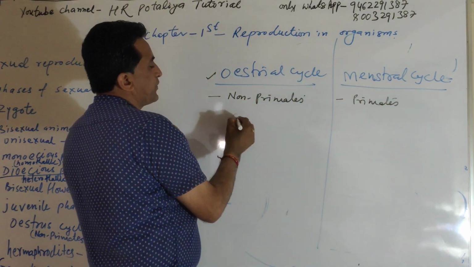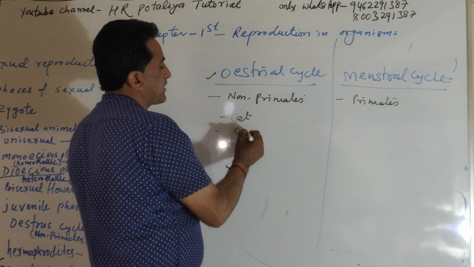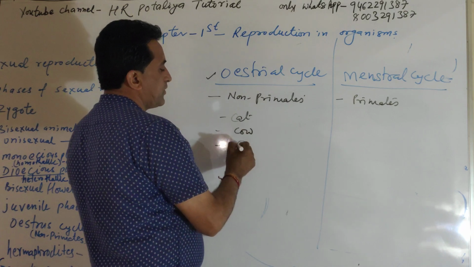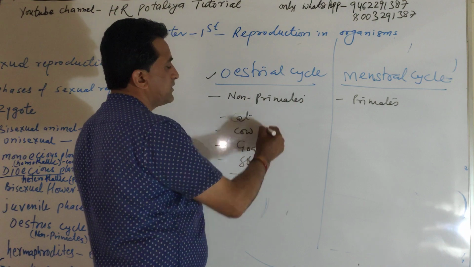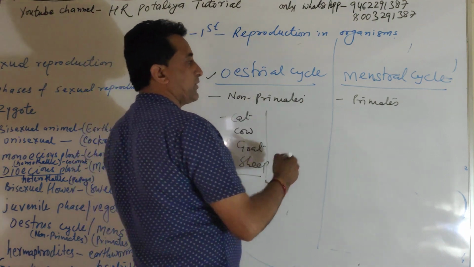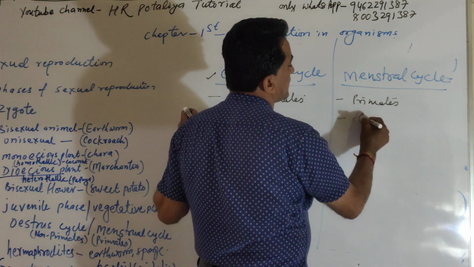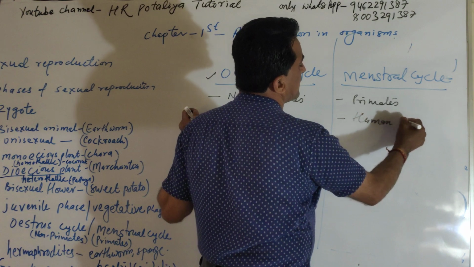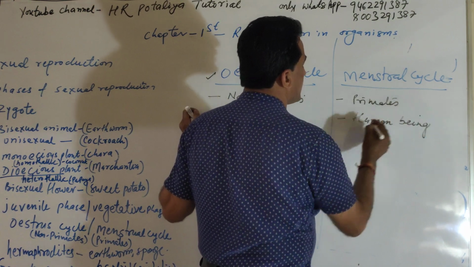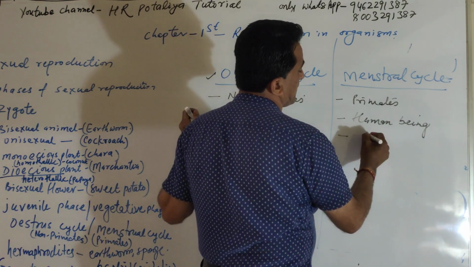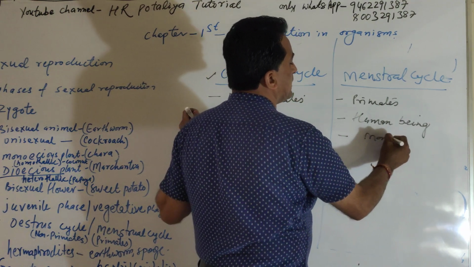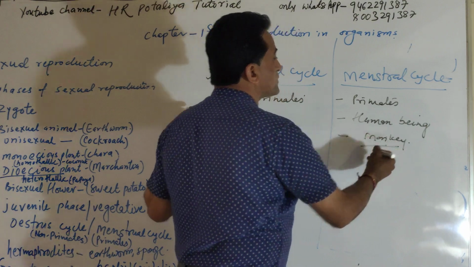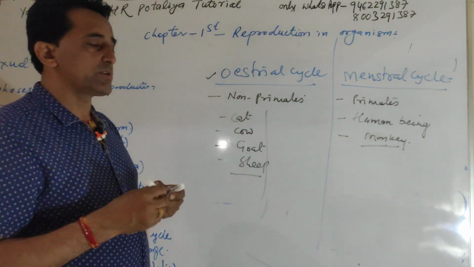Non-primates, for example, are cat, cow, goat, sheep, buffalo. Primates means human beings, and in other words apes or monkeys.